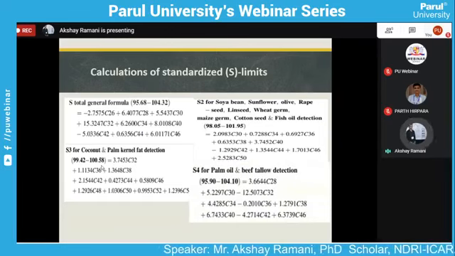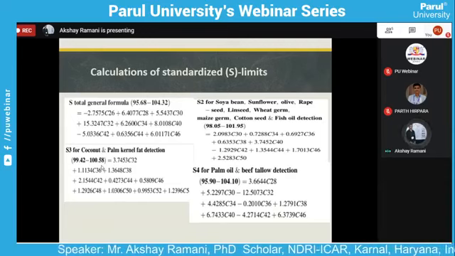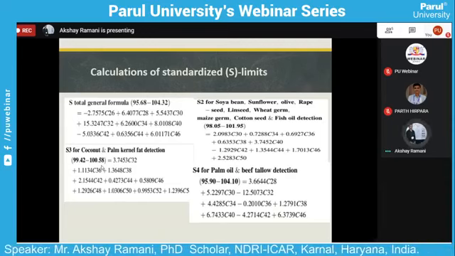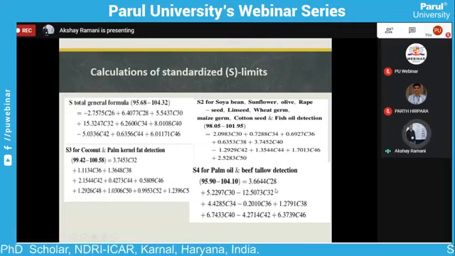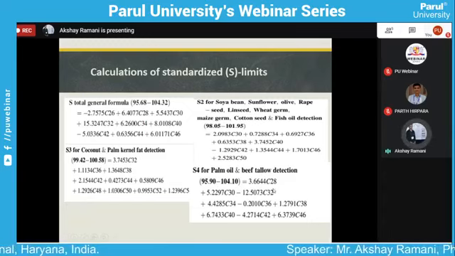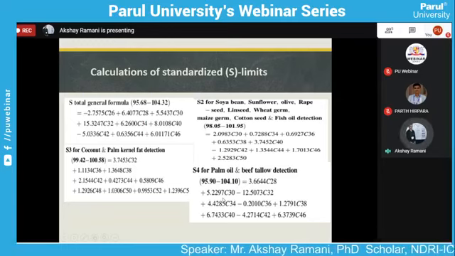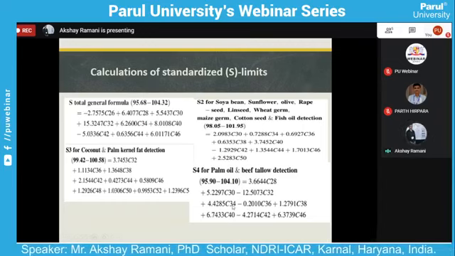Now equation 4, S4, is used to detect palm oil and beef tallow. Here we see also the calculation. The calculation procedure and sequence are almost the same. Just based on palm oil detection, the carbon number and fatty acid number are changed. Carbon 28, carbon 30, carbon 32, carbon 34, carbon 36, carbon 38 are used for the calculation.